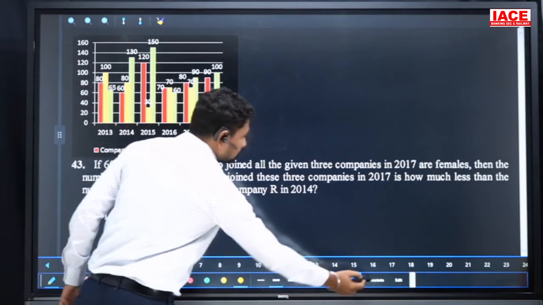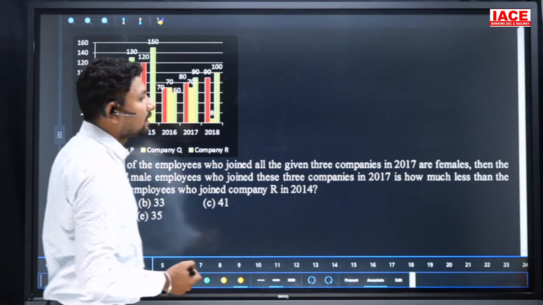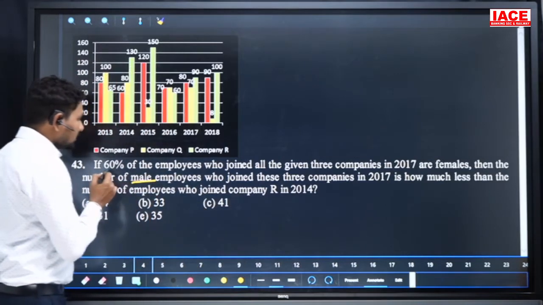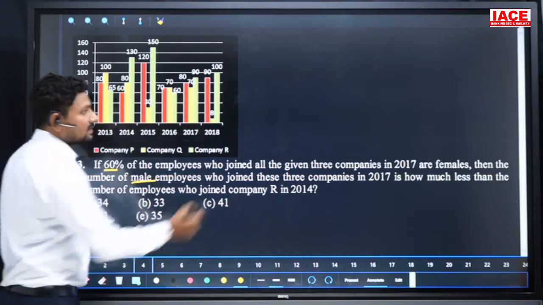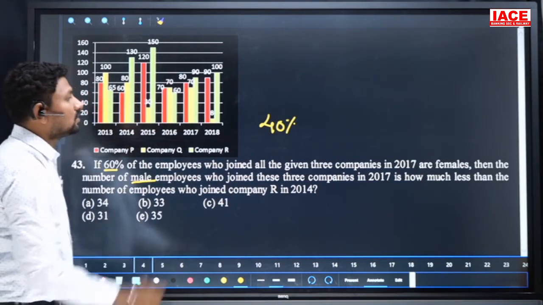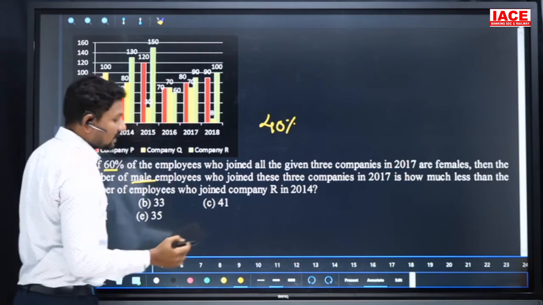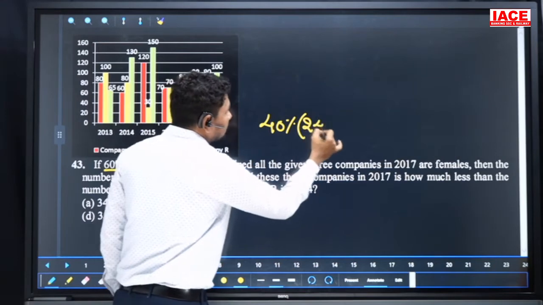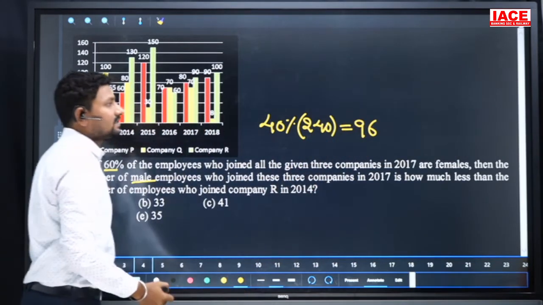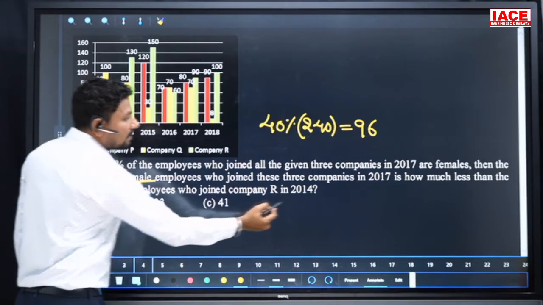Next question. If 60% of the employees who joined in all the given 3 companies in 2017 are females, then we need the males. 60% females means males are 40%. 40% of those who joined in these 3 companies, particularly in 2017. 80 plus 70, 150, 150 plus 90, 240. 40% of 240 is 96. This is how much less than the number of employees who joined company R in 2014?